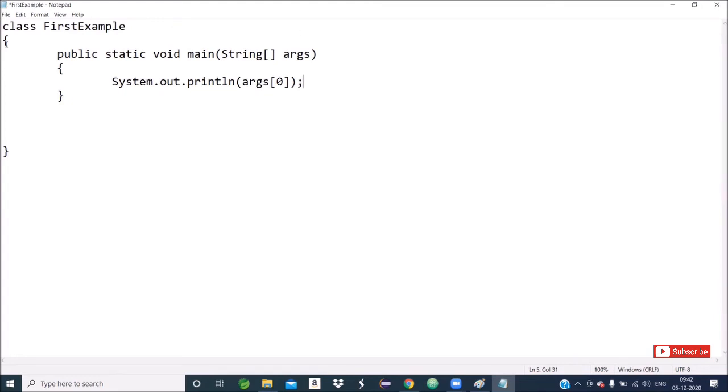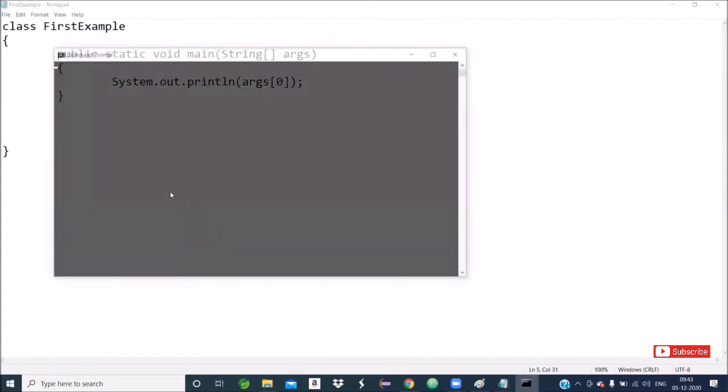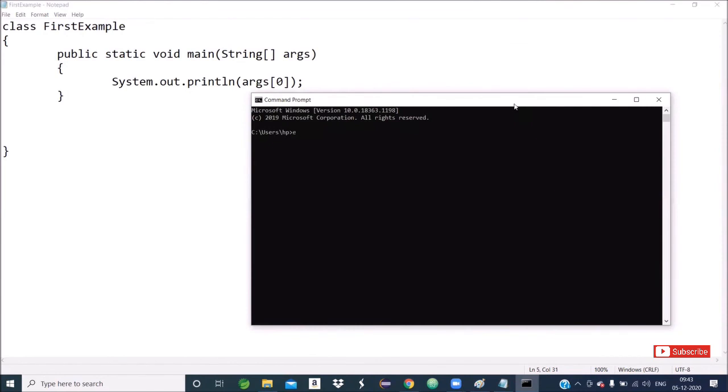Okay, sir. Now I will save this program. Now I will go to the command prompt, go to the E drive, and go to the Java programming folder. Then I will compile with javac; the program name is first example.java. Then I will run java first example. Now this is the runtime, and I am giving the command for execution. Suppose I give the value 100.